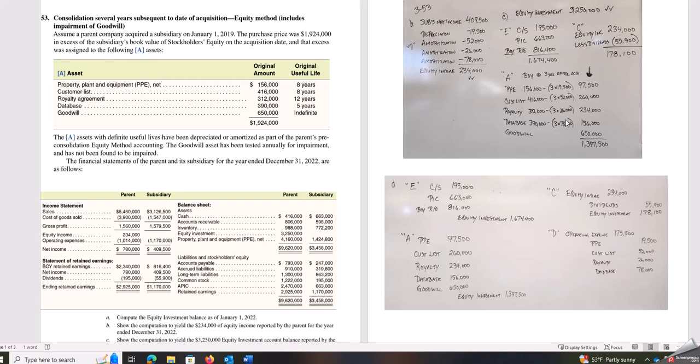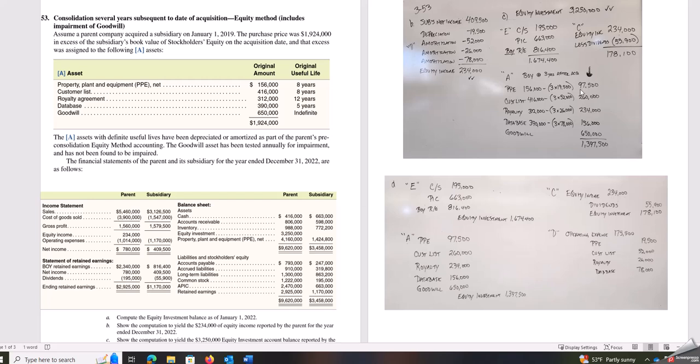So then that's what I have there in the parentheses, and that gives us our beginning of the year value after 3 years after the acquisition, and our beginning of the year value in 2022. And that is what's going to be in our A entry. And then finally, our equity income, that's the same as it was in our problems,